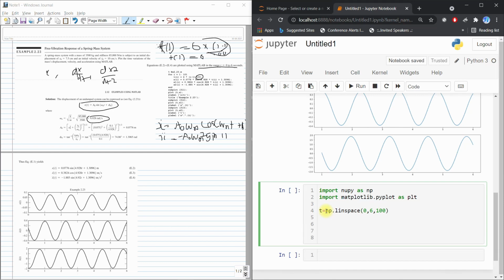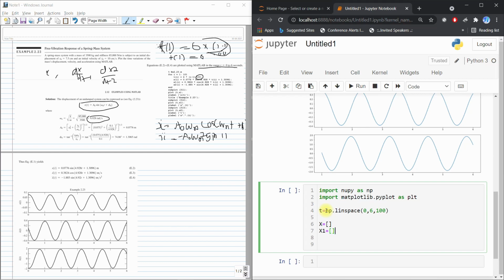Now I will create x equal to an empty array for displacement, another empty array for velocity, and another empty array for acceleration. Now I will create a for loop, for i in t. So it will start at 0 and end at 6, with around 100 divisions.